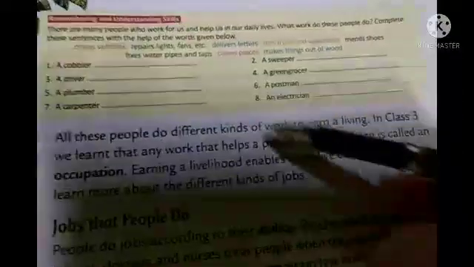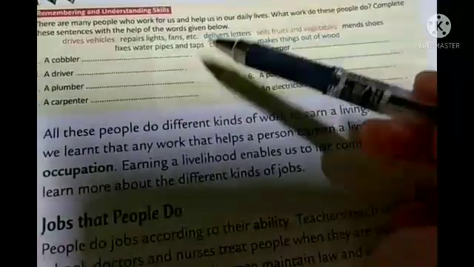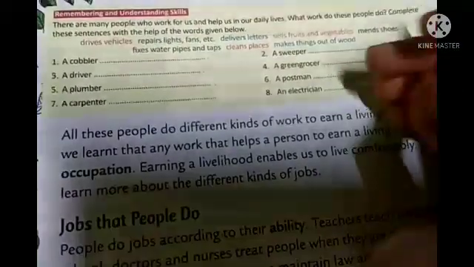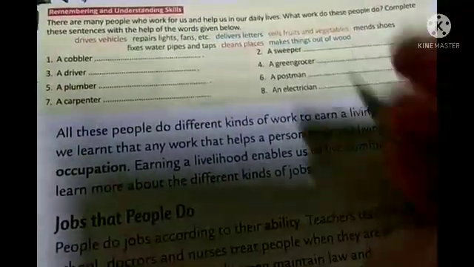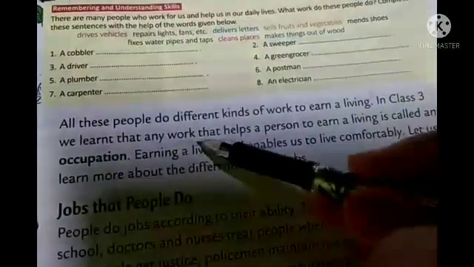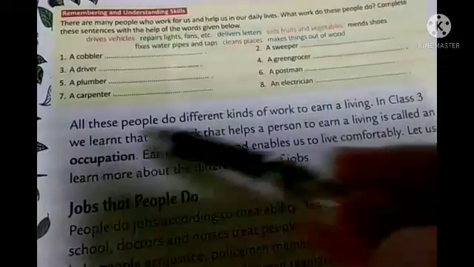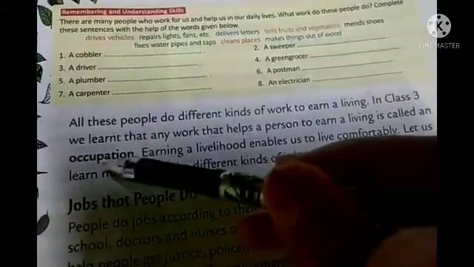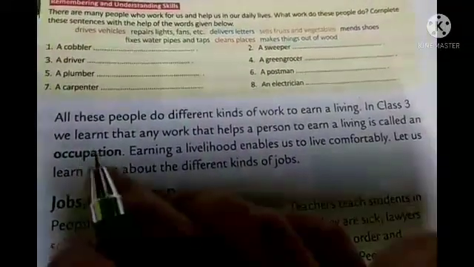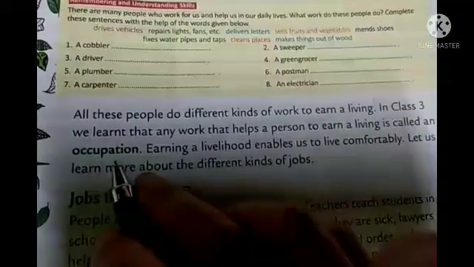Now you see here it is written that all these people do different kinds of work to earn a living. To earn a living means they do this kind of work to earn money so that they can live, okay? In class 3 we learned that any work that helps a person to earn a living is called an occupation. What do you mean by occupation, students? That means when a person is doing some work to earn, where he is getting money, that job is his or her occupation, okay?